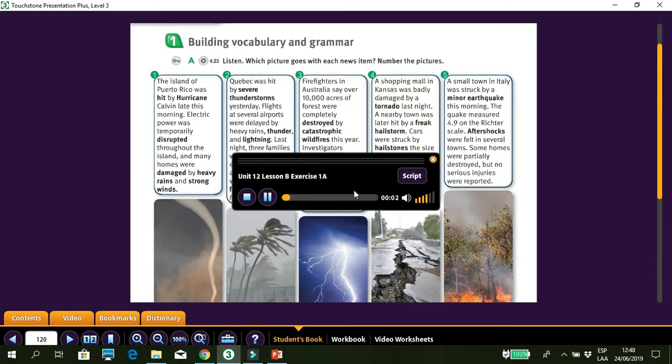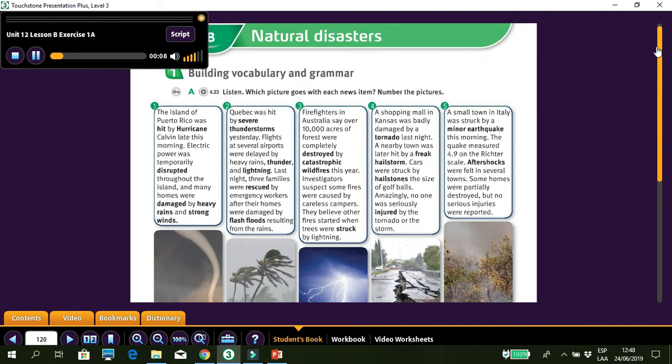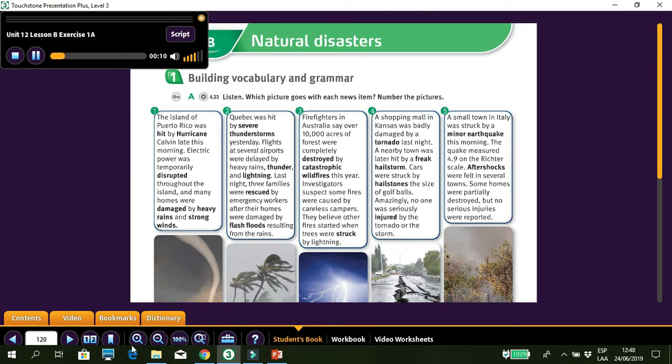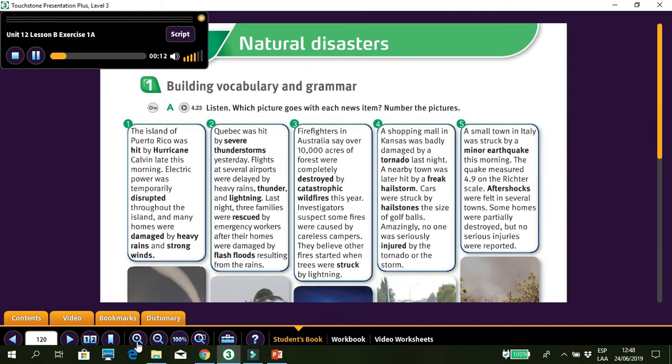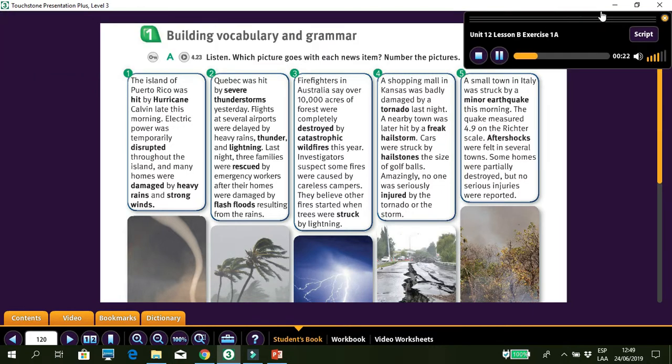Page 120. Lesson B. Natural disasters. 1. Building vocabulary and grammar. A. Listen. Which picture goes with each news item? Number the pictures. 1, The island of Puerto Rico was hit by Hurricane Calvin late this morning. Electric power was temporarily disrupted throughout the island, and many homes were damaged by heavy rains and strong winds.